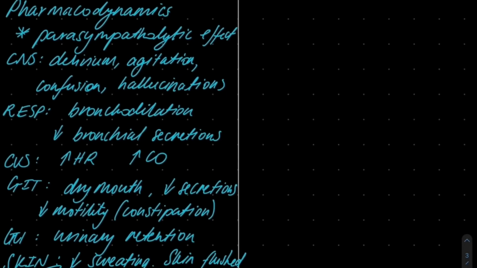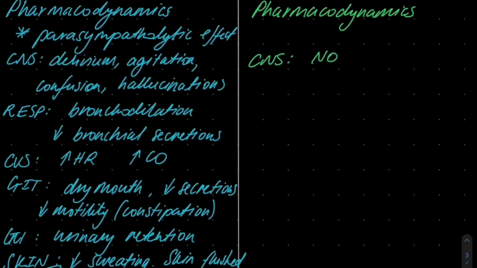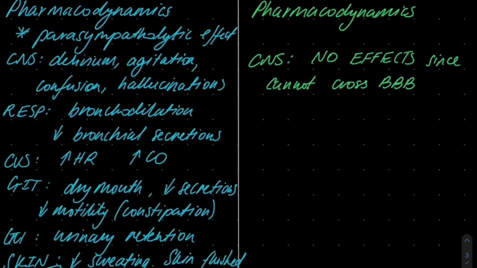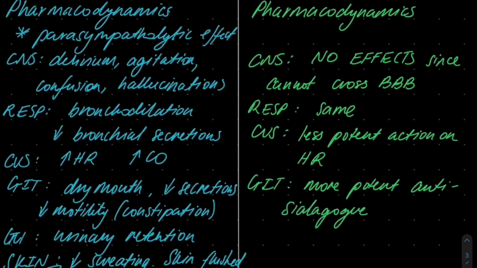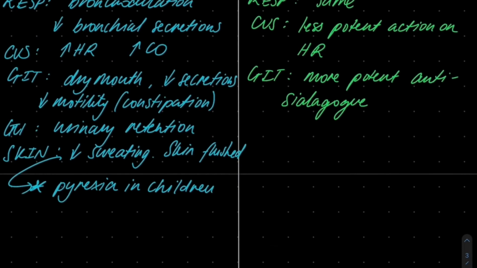For glycopyrrolate, the pharmacodynamics are relatively similar, the main differences being that in terms of the CNS, there are minimal CNS side effects since glycopyrrolate cannot cross the blood-brain barrier. Similar effects on the respiratory system. It has less potent action on heart rate compared to atropine, and on the other hand, it has a much stronger effect at drying secretions than atropine on the gastrointestinal system. It will also inhibit sweating and cause urinary retention.